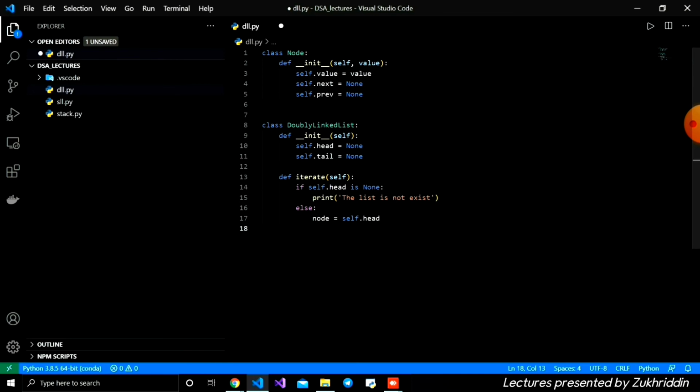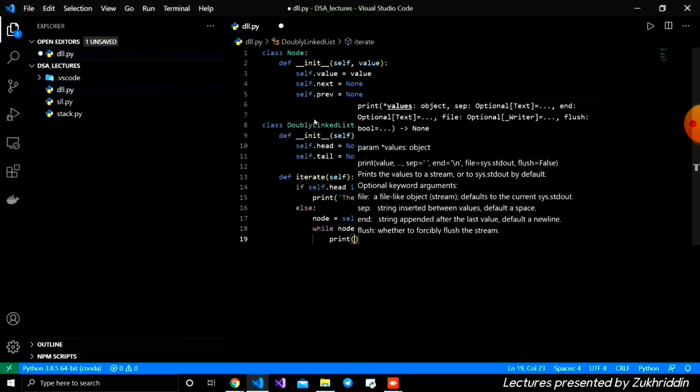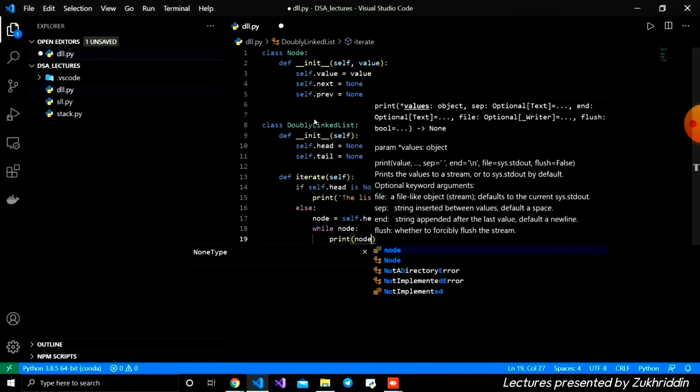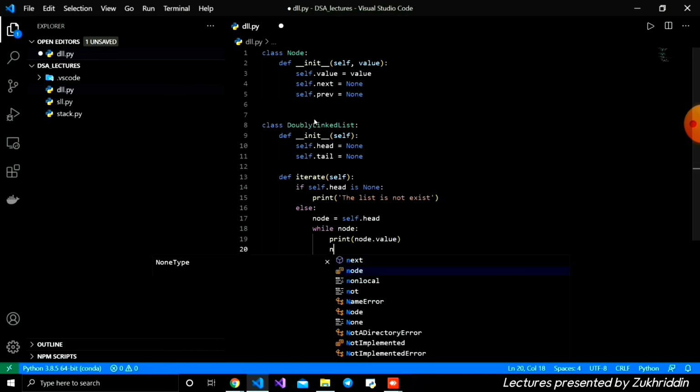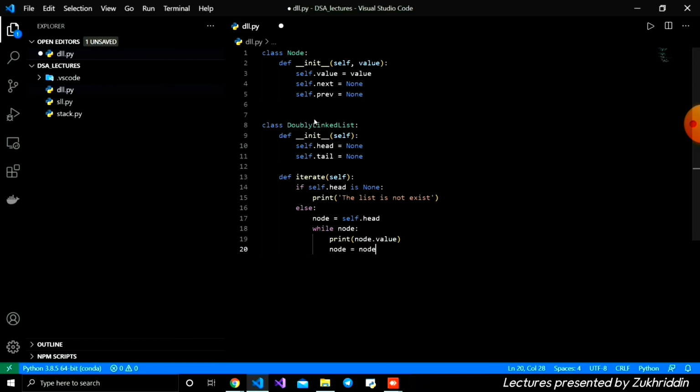After that I iterate using a while loop. Whenever the node is null, the while condition returns false and it will not enter the loop. Inside I print the node value every time, and after that node equals node.next. This is how we iterate our double linked list.